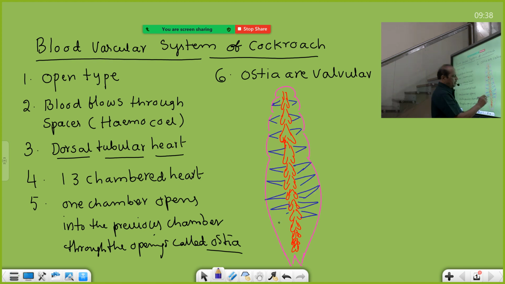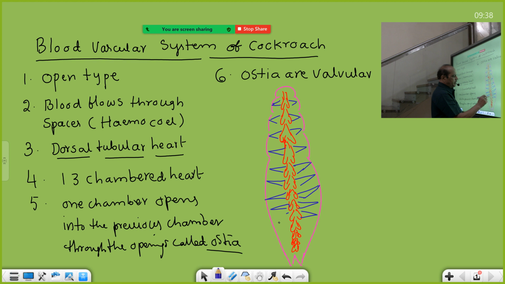So if you see the diagram, this is also given. Of course, in the matter, these muscles are not touched, but in the diagram it is given. So this is the first chamber, these are the openings called ostia, and these muscles are called alary muscles. Alary muscles play a vital role in the contraction of heart and the pumping of blood.